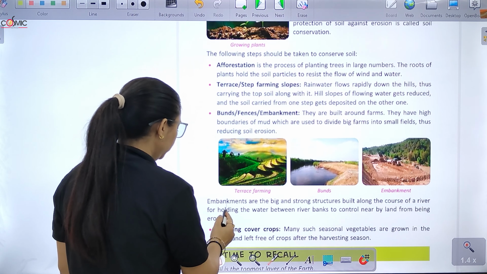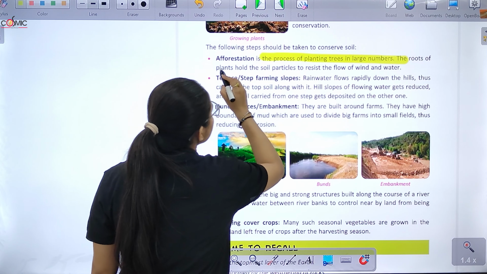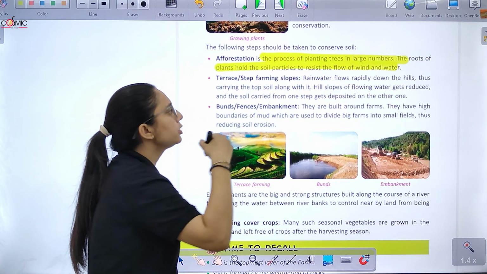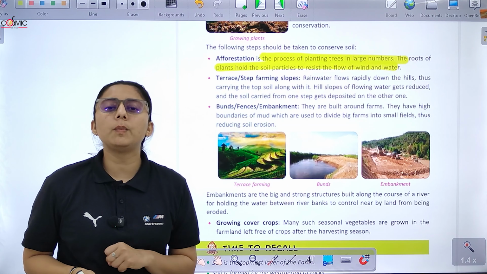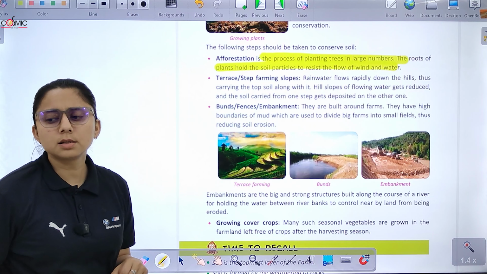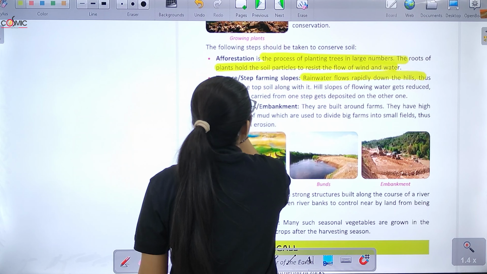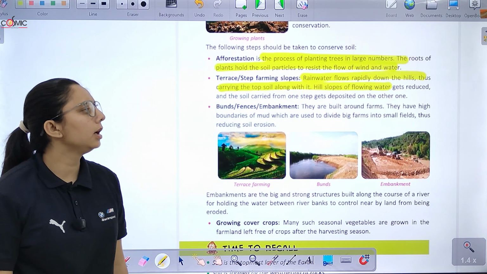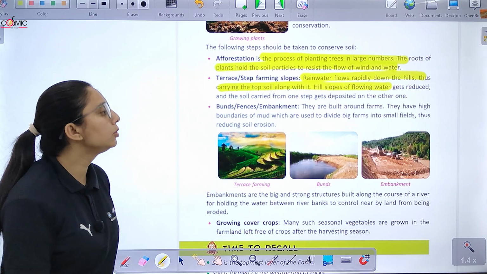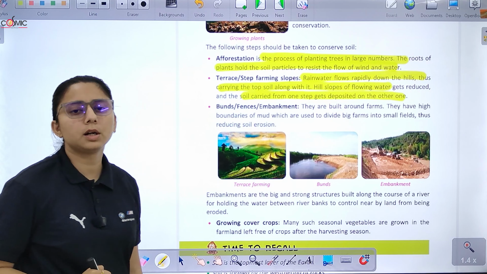That is afforestation. It is the process of planting trees in large numbers. The roots of the plants hold the soil particles, जिससे जो flow है wind का और water का वो properly resist कर सके. Terraces, step farming. Rainwater flows rapidly down the hills, carrying the topsoil along with it. So जो hill slopes होते हैं, जो flowing water होता है वो reduce हो जाता है and the soil carried away from one step gets deposited on another.